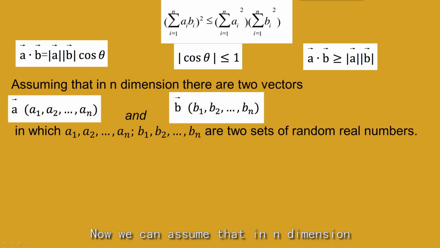Now, we assume that in n dimensions, there are two vectors, A and B, in which A1 to AN and B1 to BN are two sets of random real numbers.